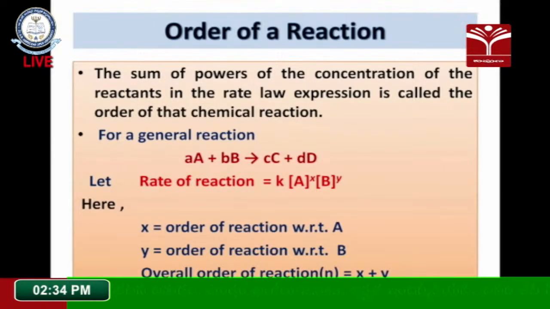Any photochemical reaction we may take, where reactants are converted into products in the presence of light radiation, the rate of the reaction depends on the light radiation only, irrespective of the concentration of the reactants. Such reactions are called zero order reactions.